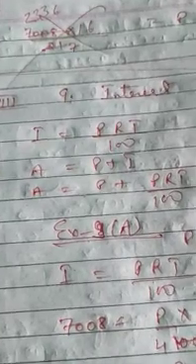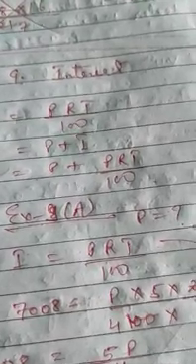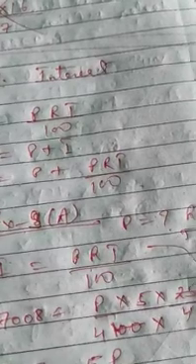If we take a loan from the bank, the bank will ask you for interest. So it is the money paid by the borrower to the money lender for the use of money borrowed, that is simple interest, SI.